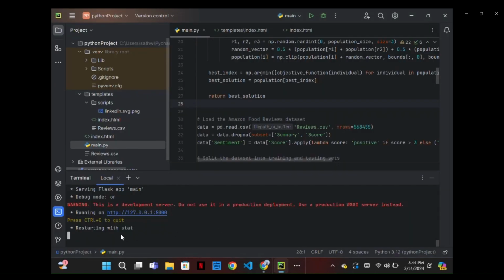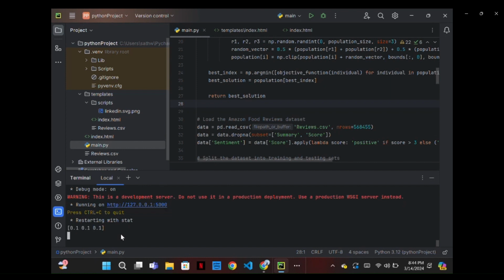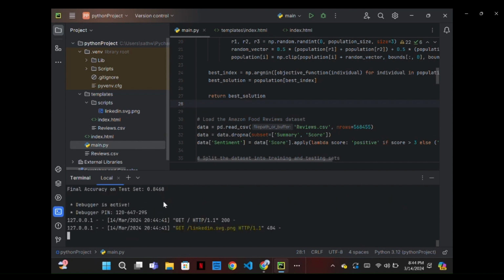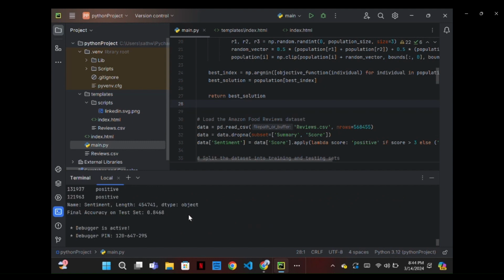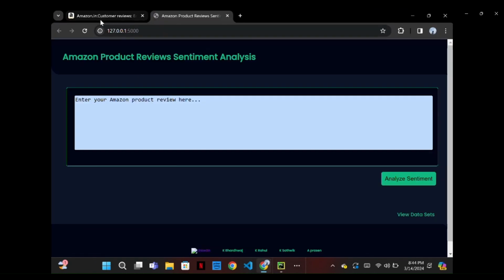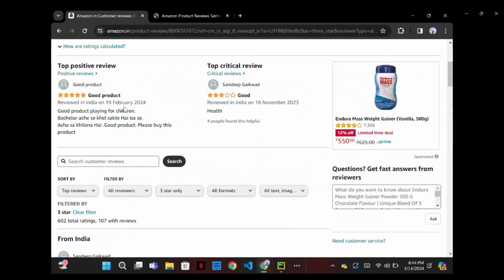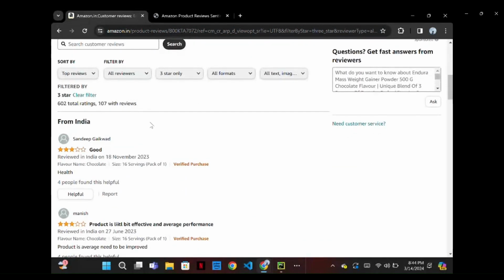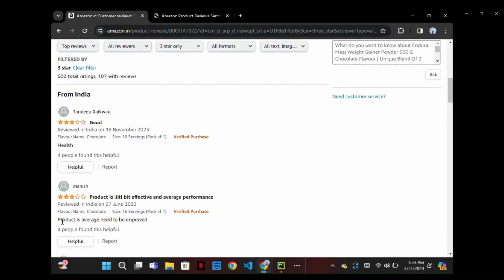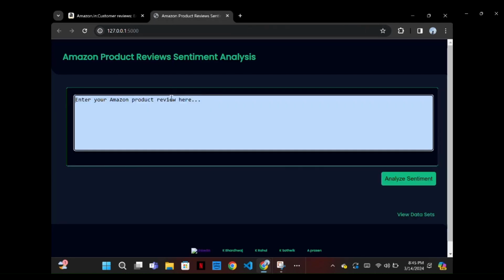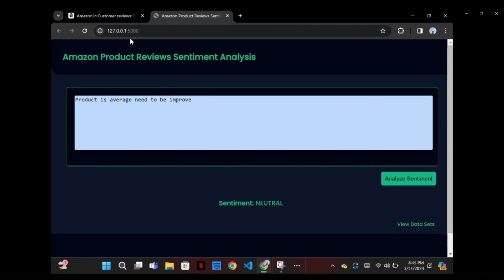You can see that it is restarting with stat. Now the GUI is active. You can see that the page has opened. Now let us go through some reviews from the Amazon app directly. Let us take a review. We can see that the review is given 3 stars, which means it is a neutral review. If we paste that review and analyze the sentiment, we get the sentiment as neutral.